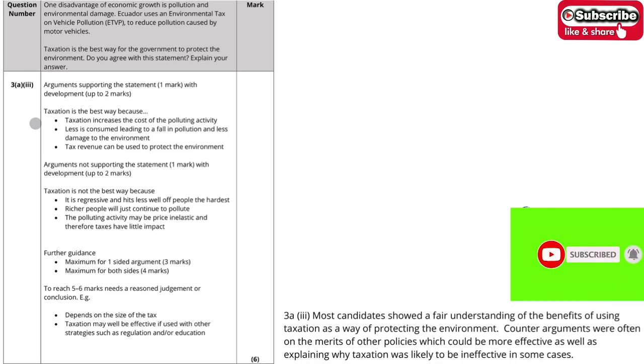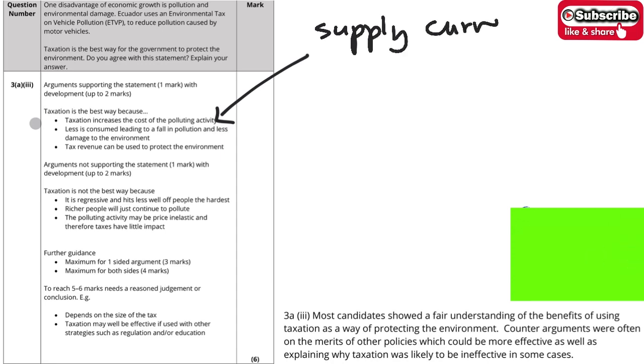Let's take a look. This one we can talk about the supply curve. The supply curve of using the motor vehicle would move like this, go upward and leftward. This helps to protect the environment. So that's what it talks about here: increase the cost of production activities.